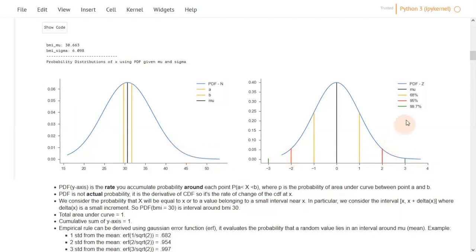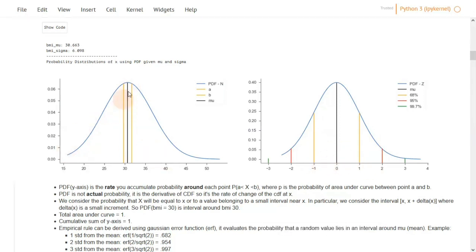If you are wondering where we came up with these values of the empirical rule, we can use what is known as the Gaussian error function. And the Gaussian error function evaluates the probability that a random value lies within a given interval. So just to not be bombarded with functions, the main function that we are using is the probability density function to estimate the y values, and the empirical rule tells you something about the distribution of values within the curve.